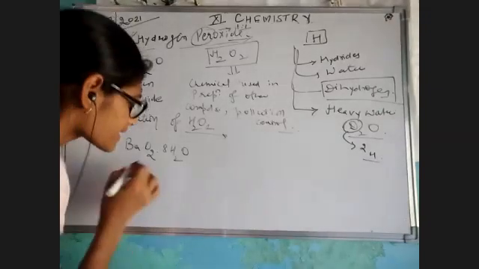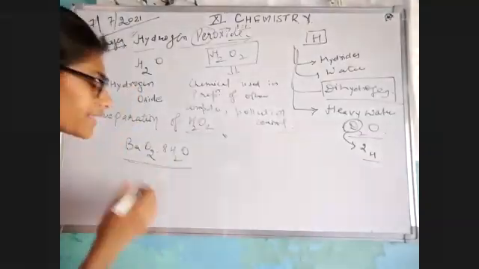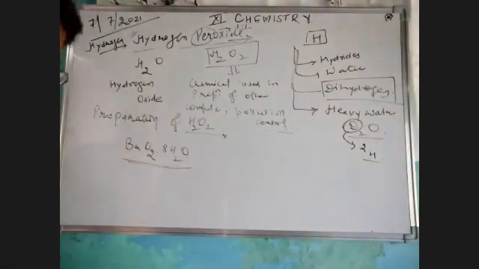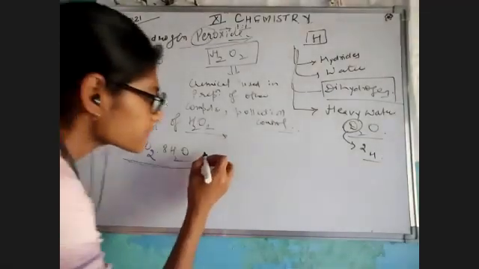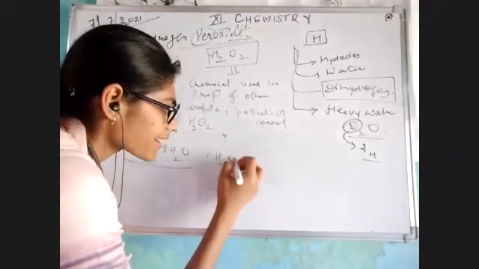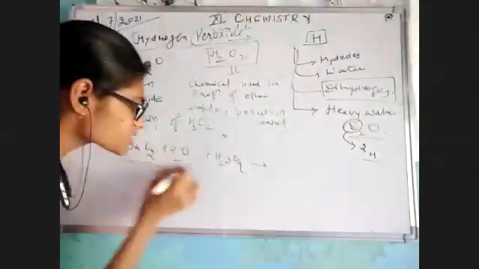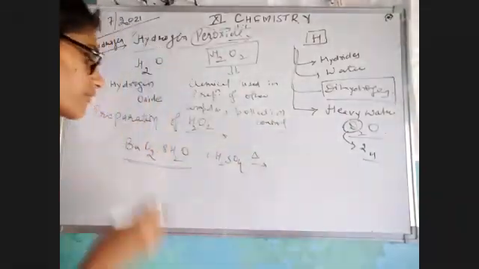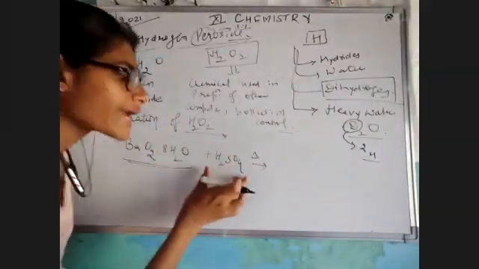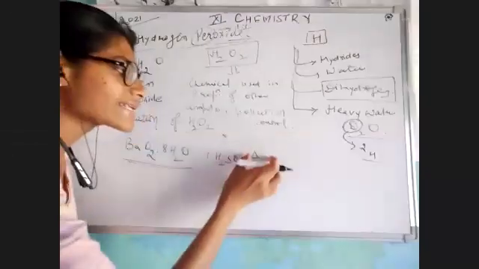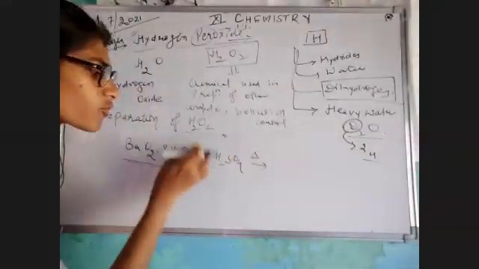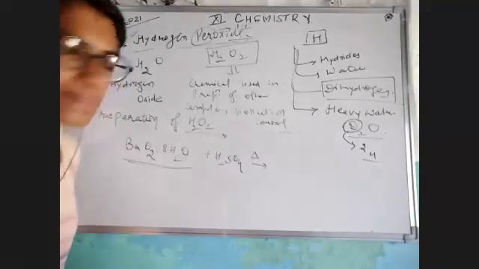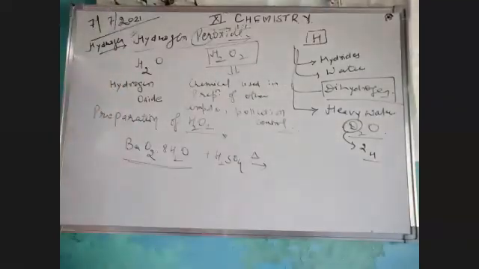Now the point is, we are just going to dilute barium peroxide with sulfuric acid, and this extra water would be evaporated by heating. So first of all, dilute barium peroxide with sulfuric acid, and then heat it so that this extra water would be evaporated.